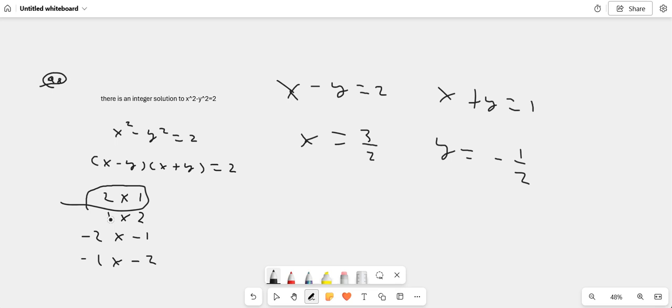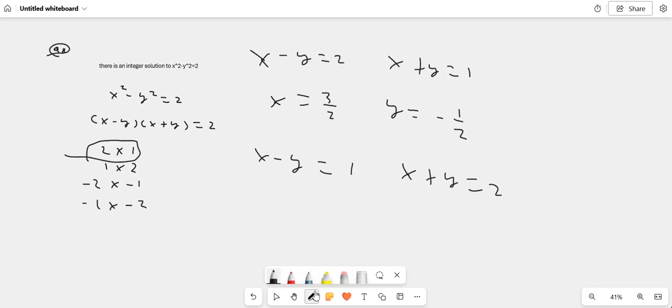Let's try the second line. Let's make x minus y equal to 1 and x plus y equal to 2. Obviously you get the same result, just flipped this time, so you don't even need to calculate this one. The y's cancel again, so x is equal to 3 over 2 again, and y is equal to minus 1 over 2 again.